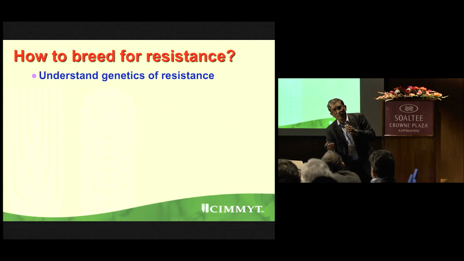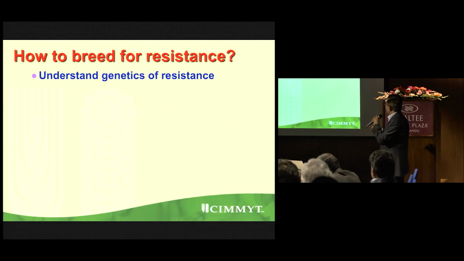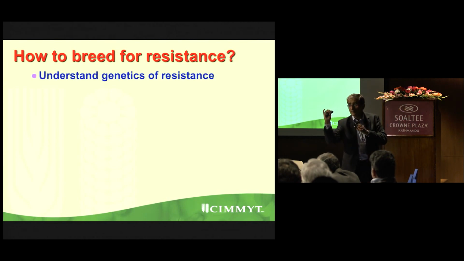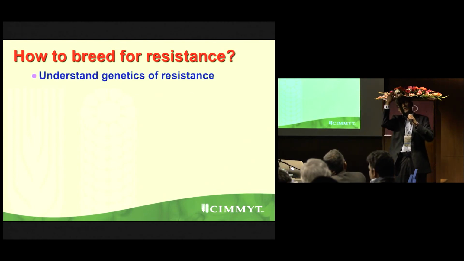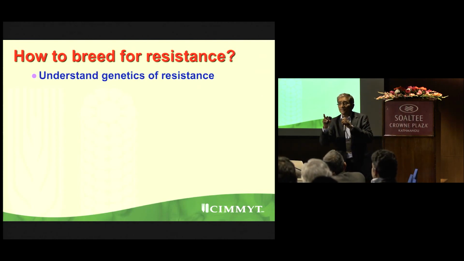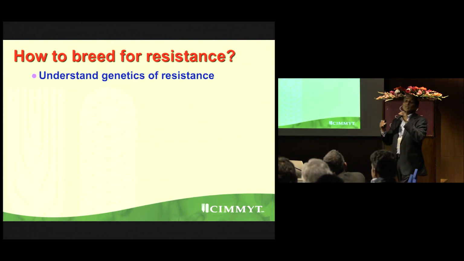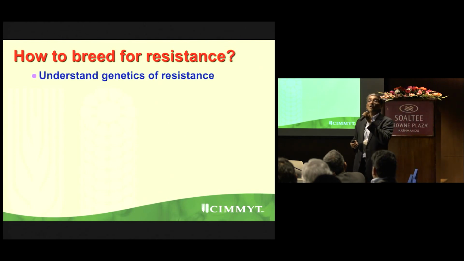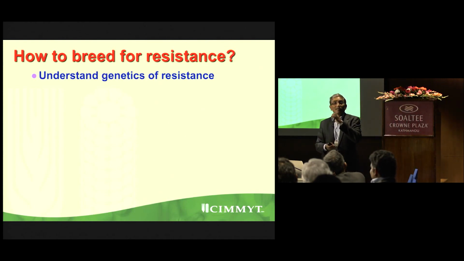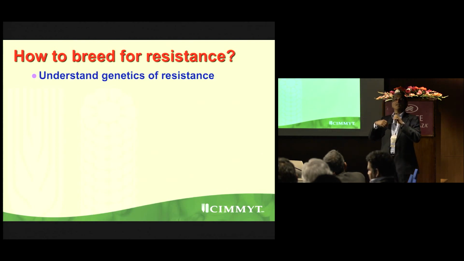Quality is a trait. Protein content is a trait. Plant height is a trait. So resistance is a trait. But you must know the genetics. What is seed which you give to farmer is actually genetics. You don't give anything to farmer. Take any seed, quality seed means what? Good genetics. Plant breeding means good genetics. So if you don't understand genetics, plant breeding will become an art. You will go back to 200 years ago, before Gregor John Mendel, the papa of genetics. So understanding genetics is very important. Then it becomes easier for you.